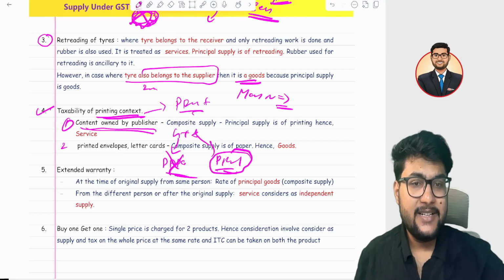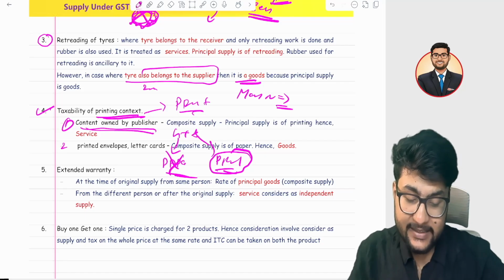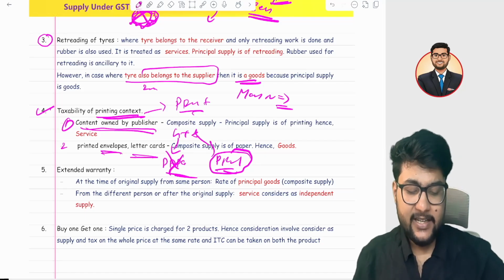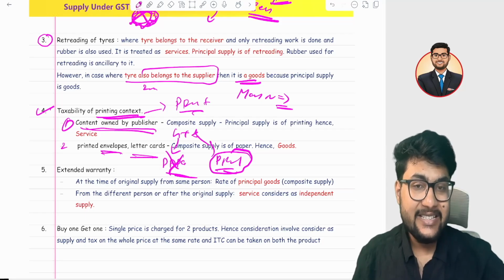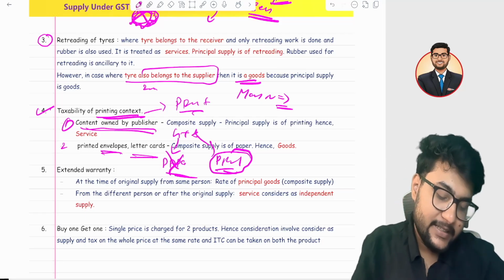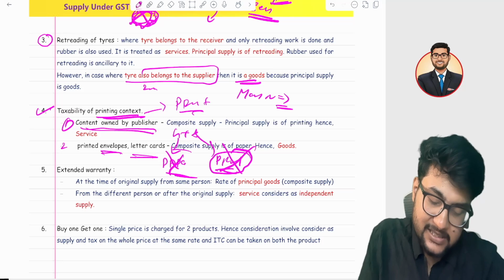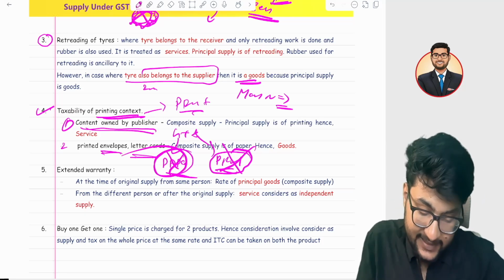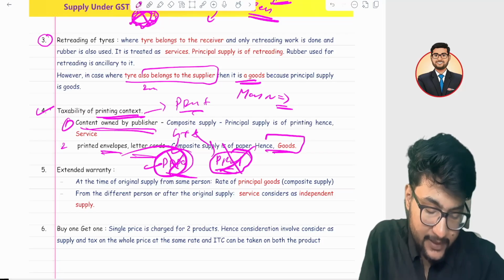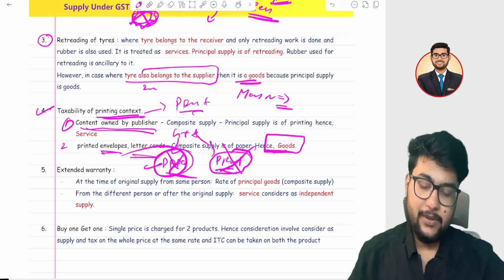In that case, if the content is owned by the publisher, it is a pure case of a composite supply, and the main supply is printing services. But in case of a letter card envelope, generally the content is not owned by the publisher, and in that case, instead of printing, we will see the paper quality, because content is not important. In that case, it is a composite supply, and the main supply is of goods. I hope it is clear.